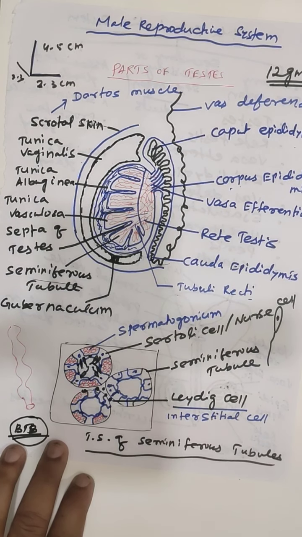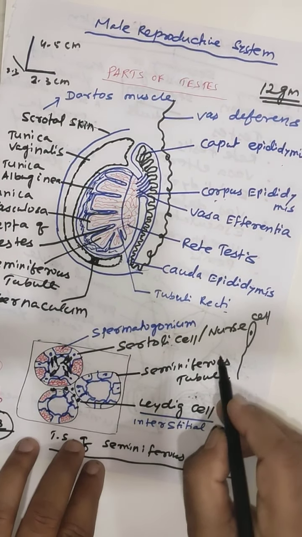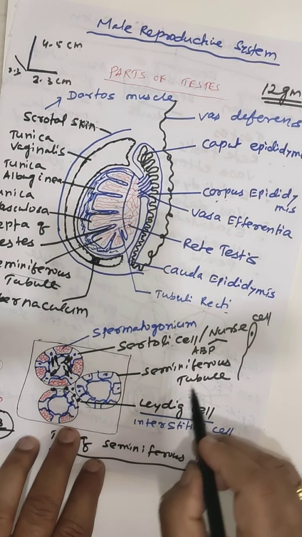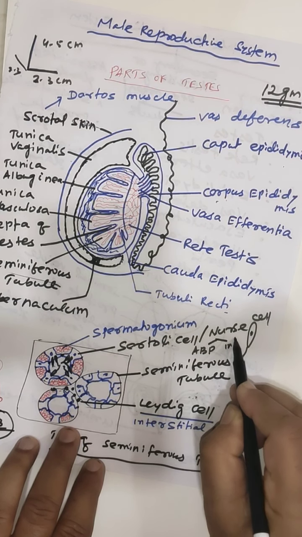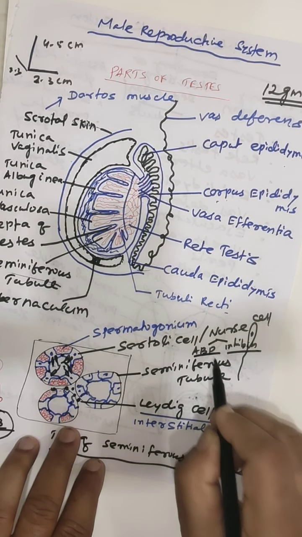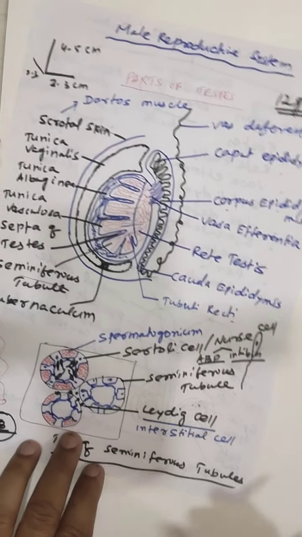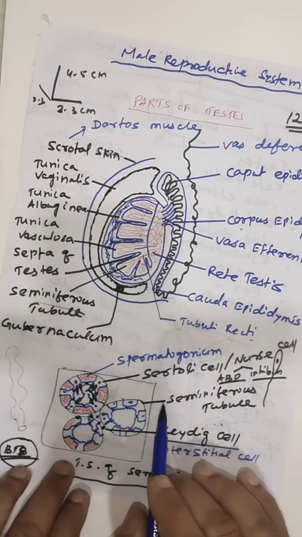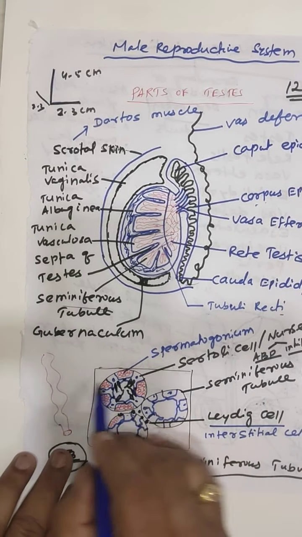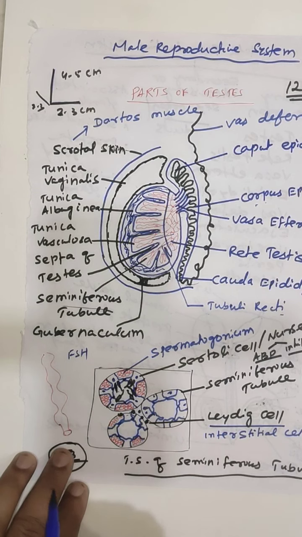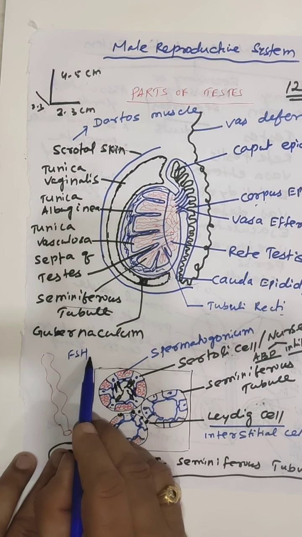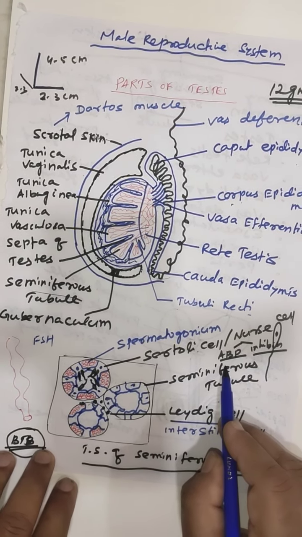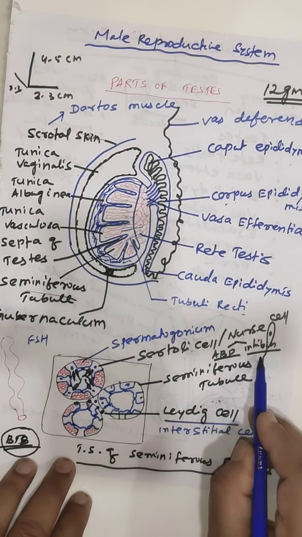The Sertoli cell produces two substances, androgen binding protein and inhibin, by the stimulus of FSH. The anterior pituitary gland produces FSH hormone, which stimulates the Sertoli cell to produce androgen binding protein and inhibin.